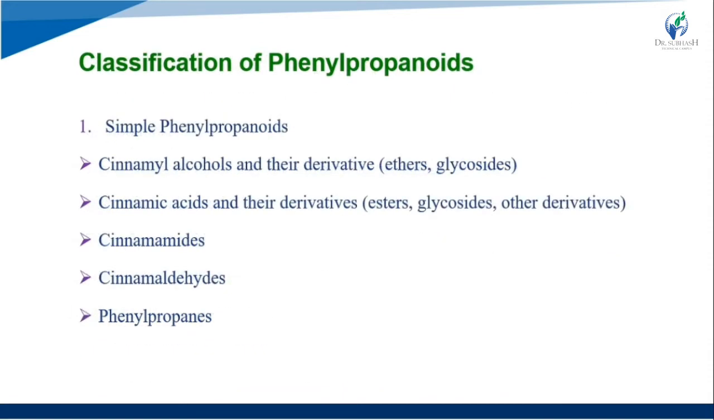The first class is the simple phenylpropanoids. Examples are cinnamyl alcohol and its derivatives like ethers and glycosides. Second, cinnamic acid and its derivatives, like esters, glycosides and other derivatives. Then cinnamide, cinnamaldehyde and phenylpropanes. These are all simple phenylpropanoids.